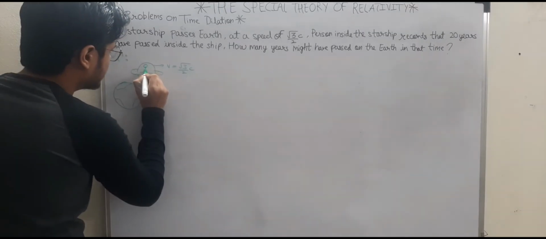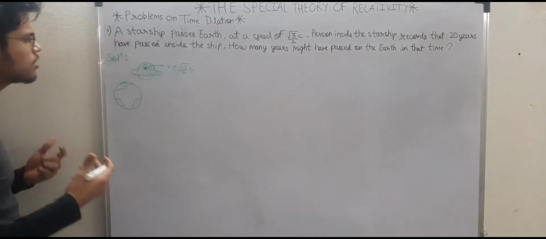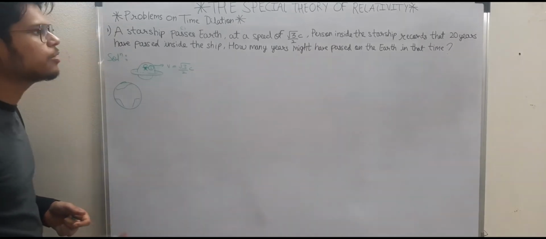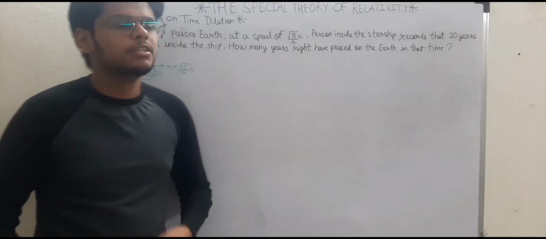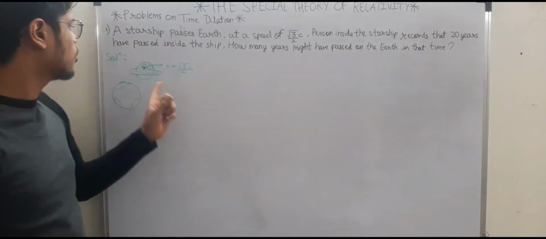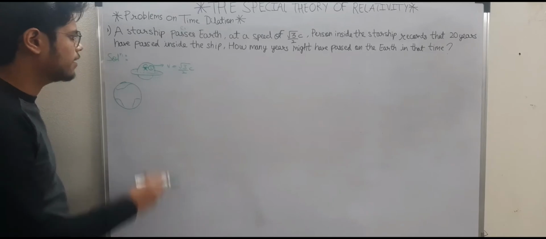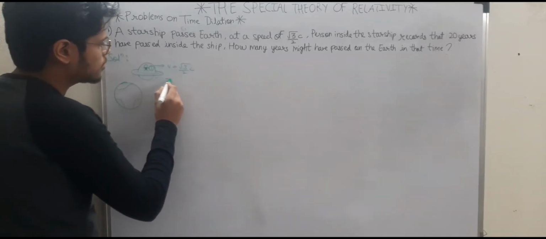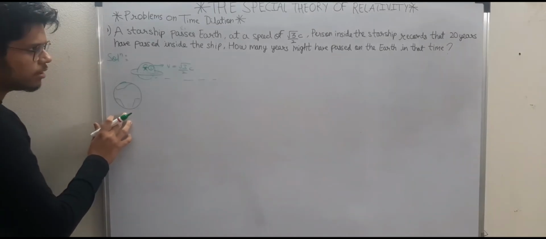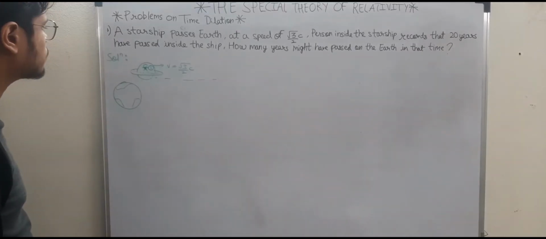Now the person inside this has a clock which is using some sort of arithmetic so that it can calculate the time in years. Usually clocks calculate the time in hours or in minutes. So this clock is calculating time in years, let's say, and he records that 20 years have passed since he has moved away from Earth, and you need to figure out whether the Earth has aged more than 20 years or less than 20 years.